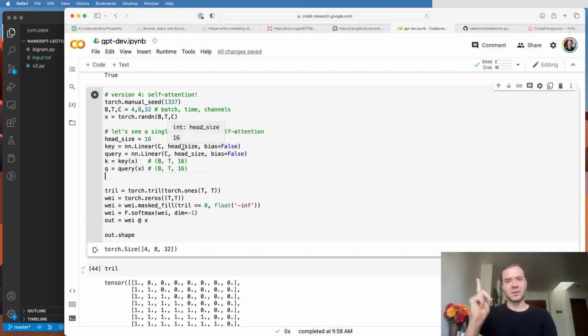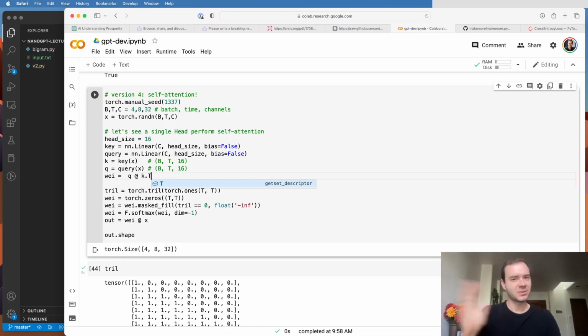All the queries will dot product with all the keys. So basically what we want is we want wei now, or the affinities between these, to be query multiplying key. But we have to be careful, we can't matrix multiply this, we actually need to transpose k, and we have to be careful because we have the batch dimension. So in particular, we want to transpose the last two dimensions, dimension -2 and -1.